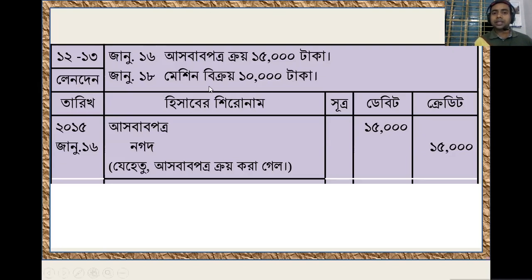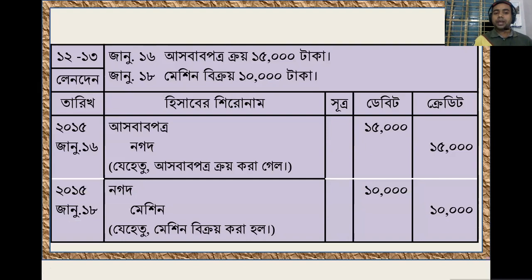And for selling this machine, the business has received the cash amount. So cash is an asset. Cash has come into the business. So in this case, cash will be debit and machine will be credit. That means one asset has come into the business and another asset has gone out from the business. So the asset which has come into the business will be debit, and the asset which has gone out from the business will be credit. Am I right?